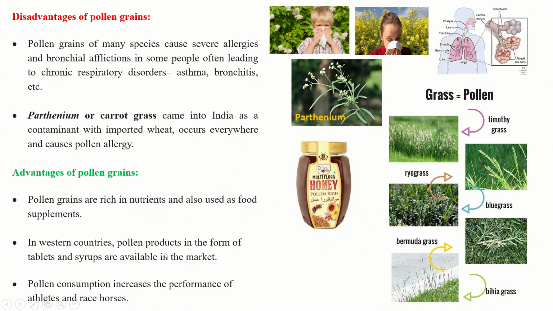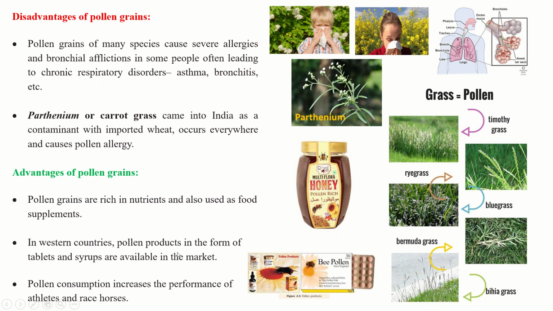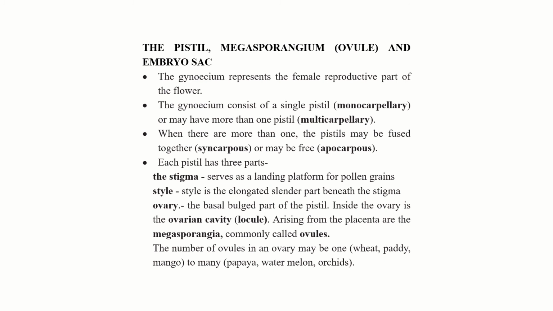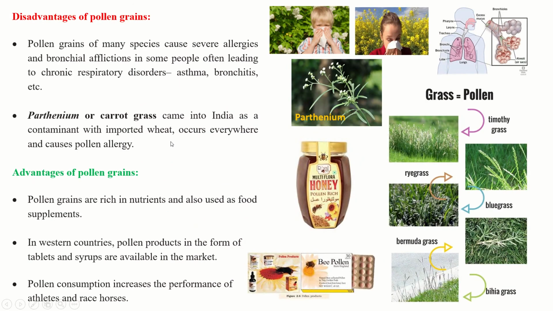In Western countries, pollen products in the form of tablets and syrups are available in the market. So we get bee pollen from pollen products such as tablets. Pollen consumption increases the performance of athletes and race horses. So it is also given to athletes and the horses which are used in races. Okay, we will stop here.